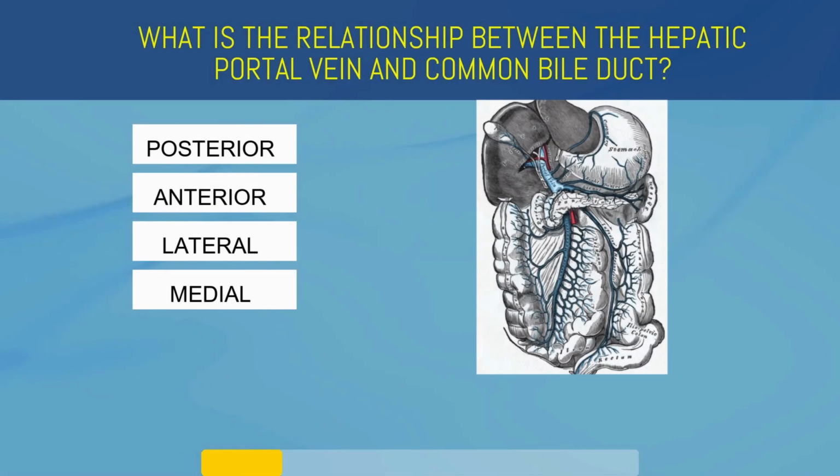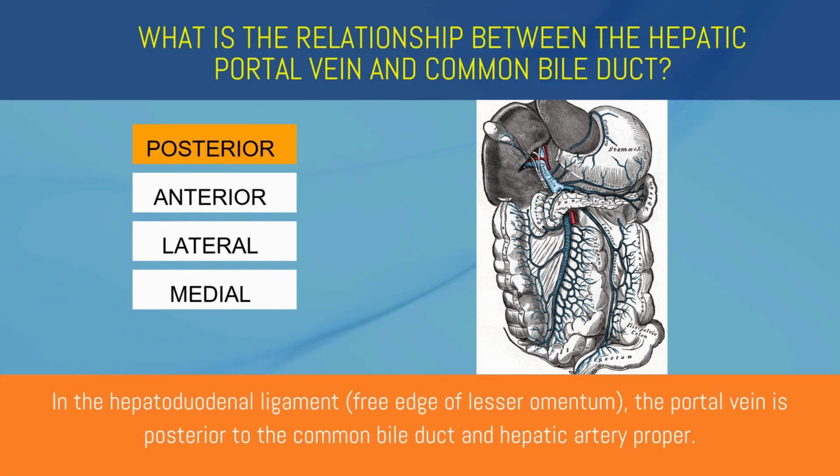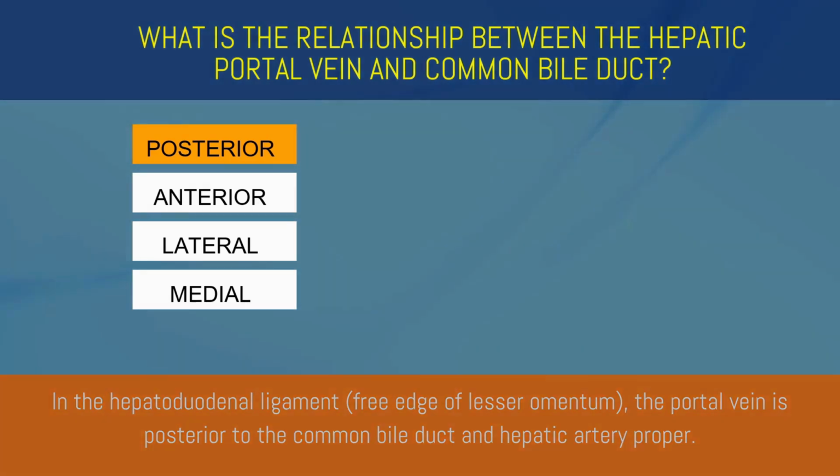What is the relationship between the hepatic portal vein and common bile duct? Posterior, anterior, lateral, or medial? Posterior. In the hepatoduodenal ligament, the portal vein is posterior to the common bile duct and hepatic artery proper.